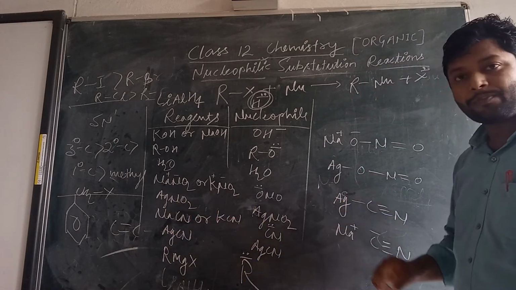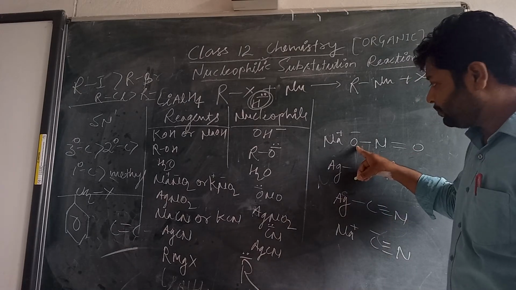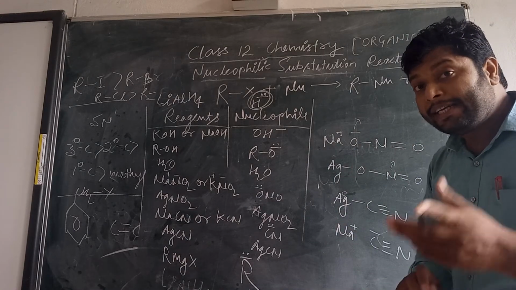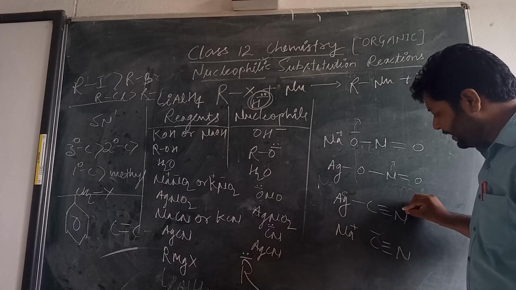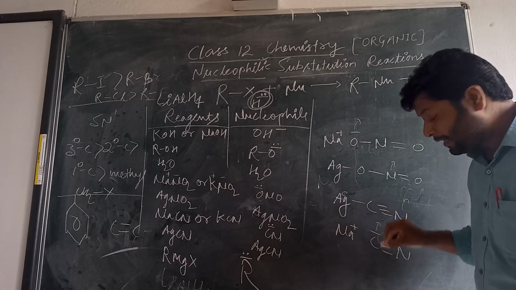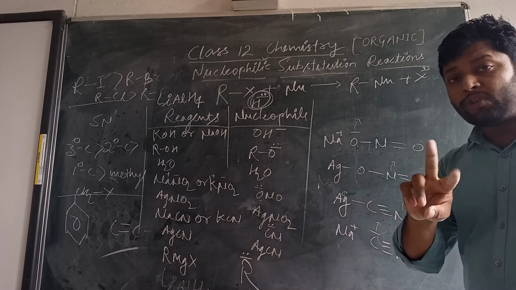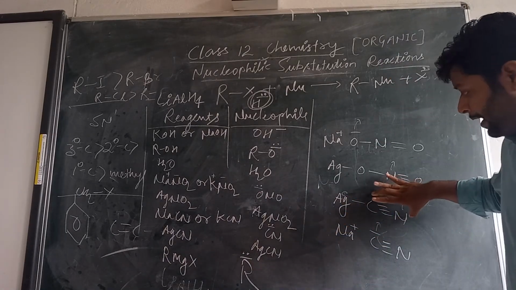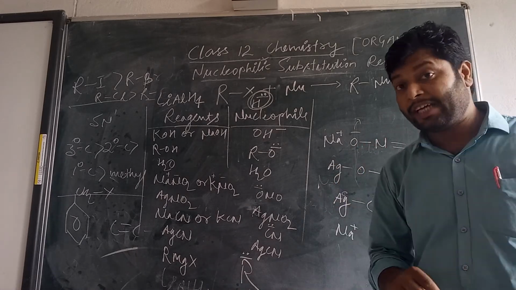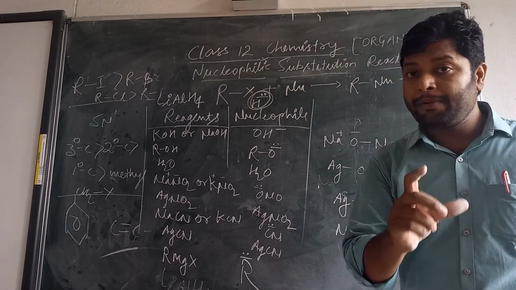Like in silver nitrite, there is a covalent bond, so nitrogen will attack as a nucleophile. There is a charge on oxygen when oxygen attacks as a nucleophile. In the case of silver, the nitrogen attacks as a nucleophile, and in sodium cyanide, the carbon attacks as a nucleophile. If one nucleophile has two different atoms that can act as a nucleophilic center, it is called an ambident nucleophile.